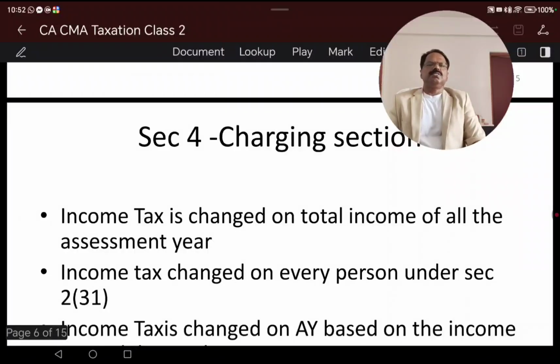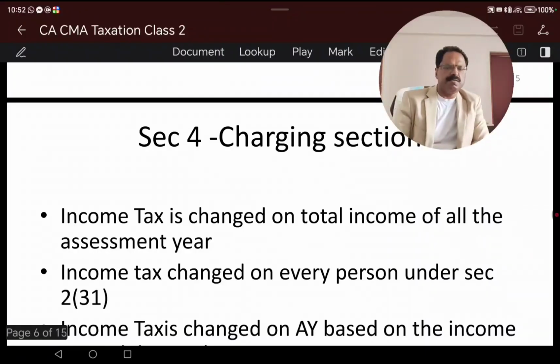The charging section says that income tax is charged on the total income of the person for the assessment year. Income tax is charged on every person under section 2(31). Income tax is charged on the total income of the person earned during the previous year, in the assessment year.